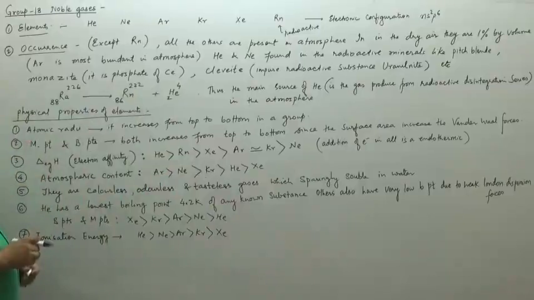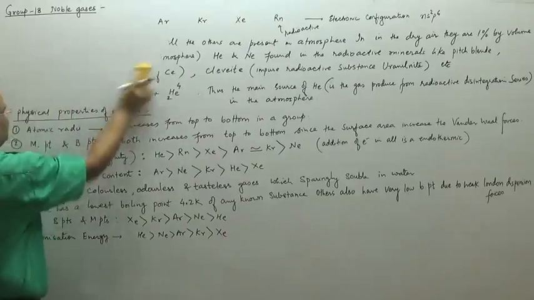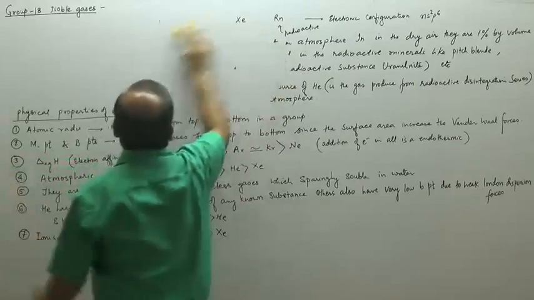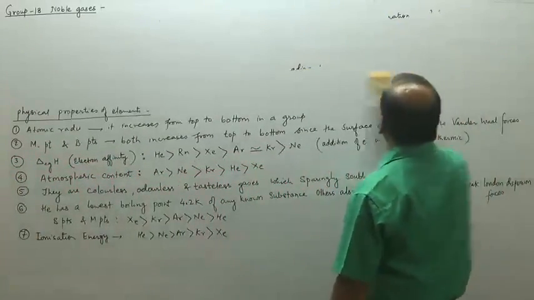So that is about the physical properties of the elements. We can now write the chemical properties of the elements. What are the chemical properties of the elements? Let us check that.